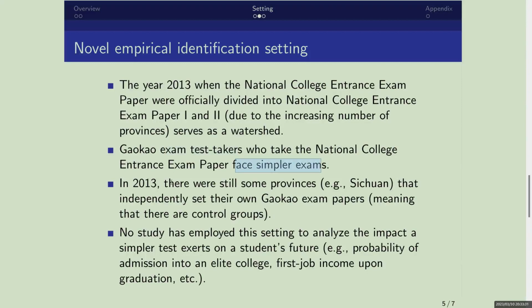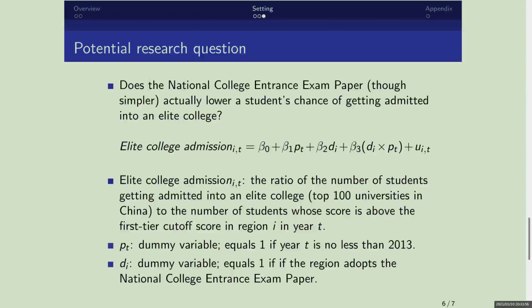In 2013, there were still some provinces, such as Sichuan, that independently set their own Gaokao exam papers, meaning that in that year there are also some control groups. The novelty of this empirical identification setting is that no previous study has employed it to analyze the impact a simpler test exerts on students' future.